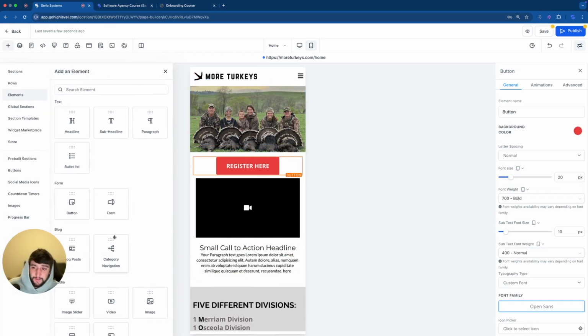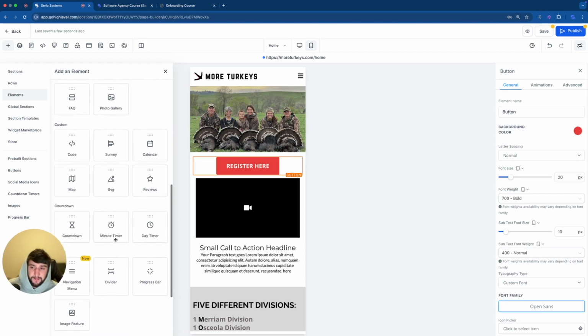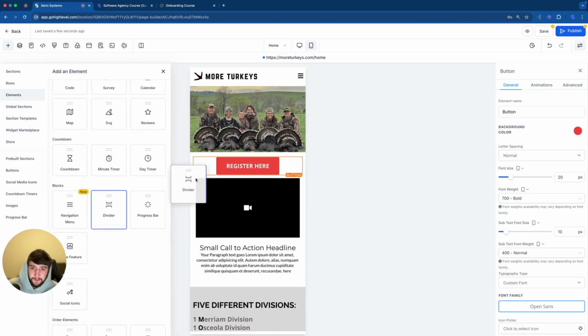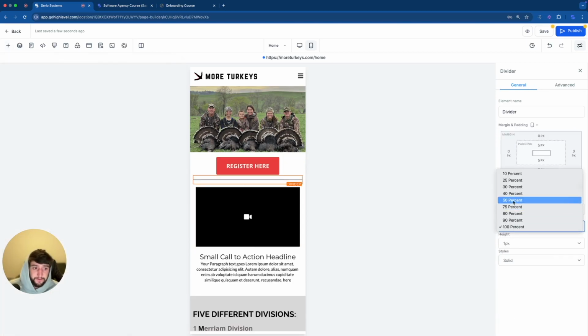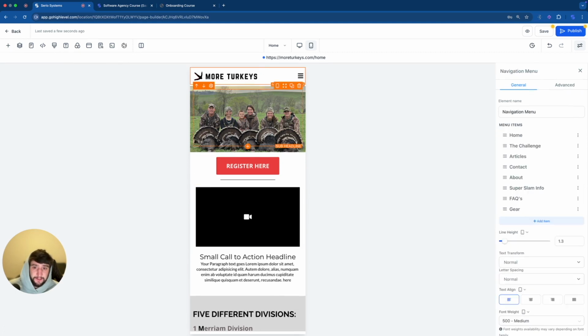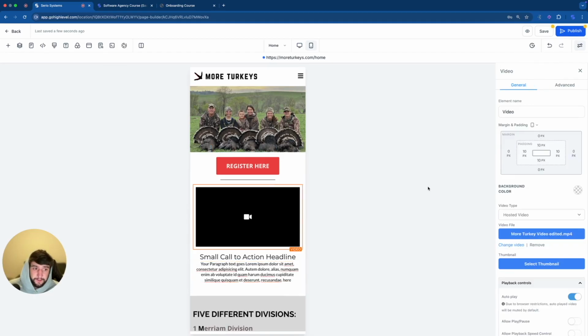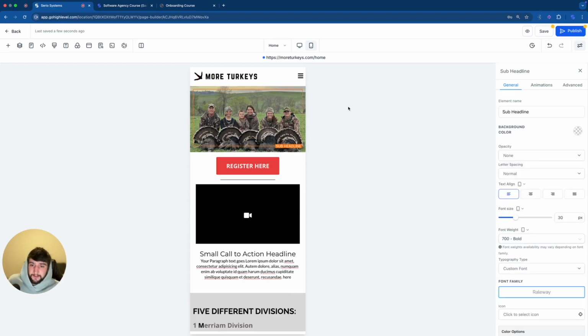If I think that looks a little cheap, I might add a divider. So I can scroll all the way down here to divider, which is right here. Add that in. Let's change the divider to 50% over here to the right. Sometimes adding a divider like that can make things pop a little bit better or separate sections from each other. So let's go over here and push this one up. We're going to push the video up, from 10 pixels down to 0. There we go. And yeah, I think that looks a little bit better.